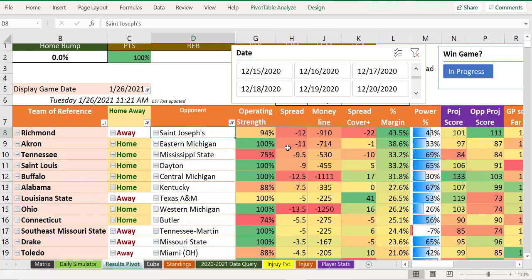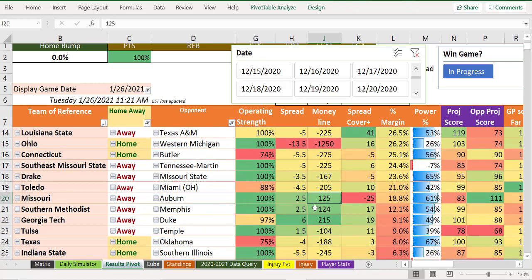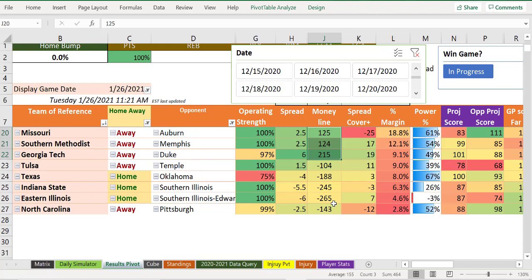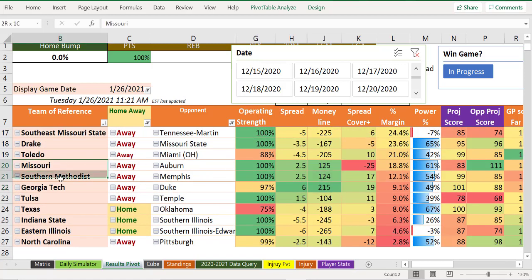Anyway, in this scenario, though, the money line's terrible. So you can't really do much in this game because the spread is big and the money line is big. So as you scroll down, we try to look for good money lines because that means that we think a team is good and Vegas is giving good odds. And here's where this happens today. Unfortunately, they're all away teams and we don't have any home bump at all.